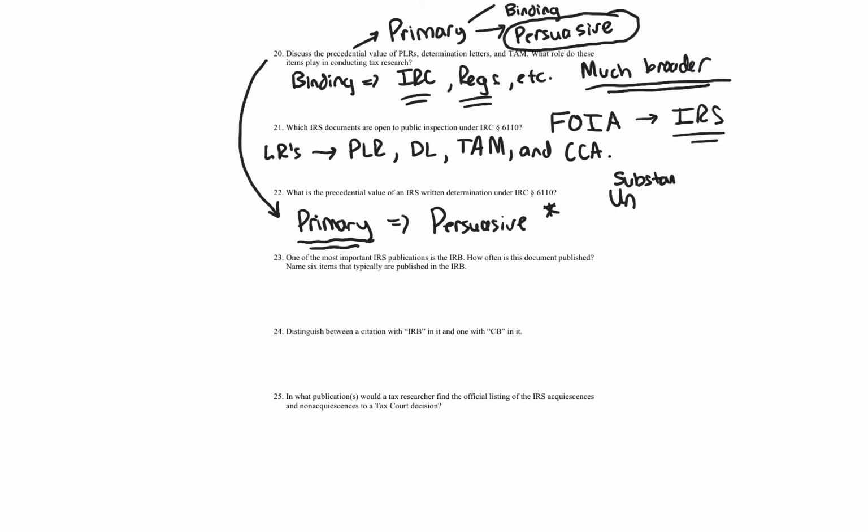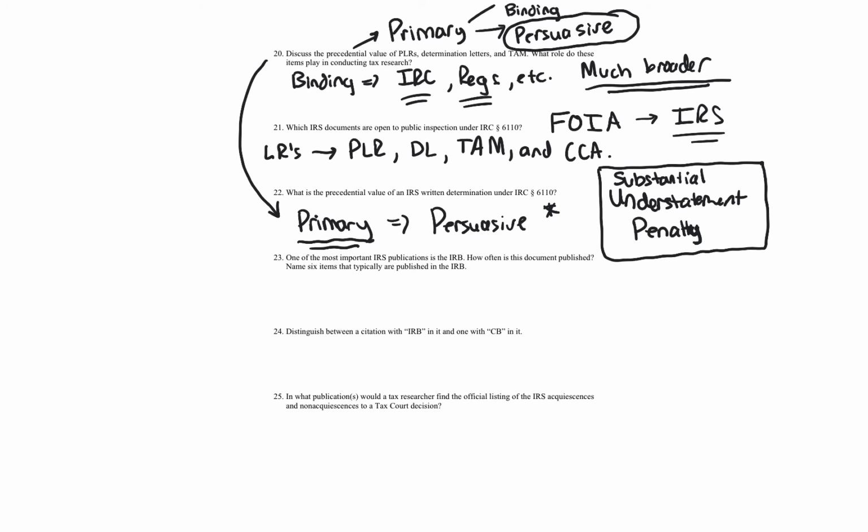If your position is supported by one of these items, that's good for a reasonable basis. So for those tax professionals looking to avoid penalties, the substantial understatement penalty is very important. And that's how I structure it when I teach tax research as a tax professional, I look to those authorities. And I talked about those different authorities in my introduction to tax research video.